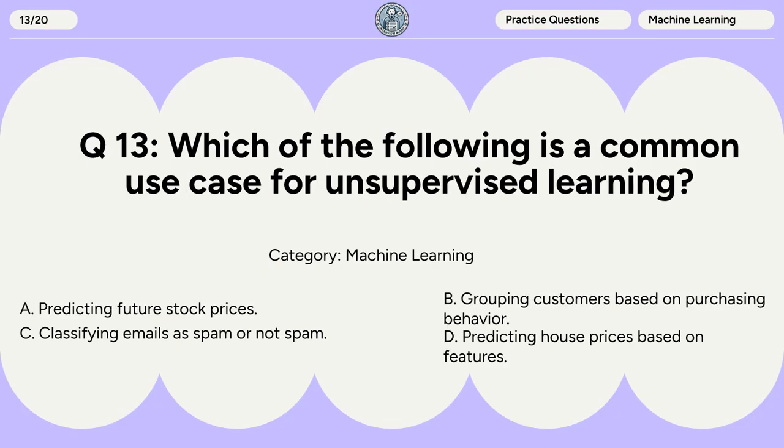Question 13. Which of the following is a common use case for unsupervised learning? A. Predicting future stock prices. B. Grouping customers based on purchasing behavior. C. Classifying emails as spam or not spam. D. Predicting house prices based on features.